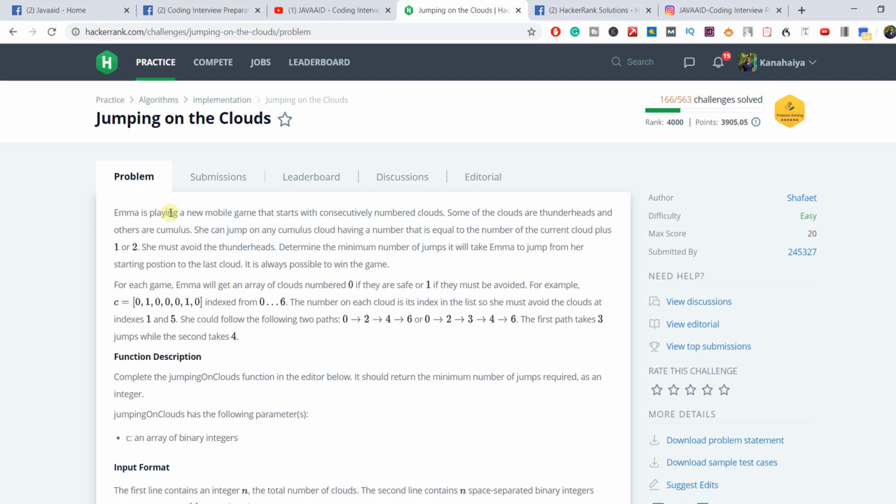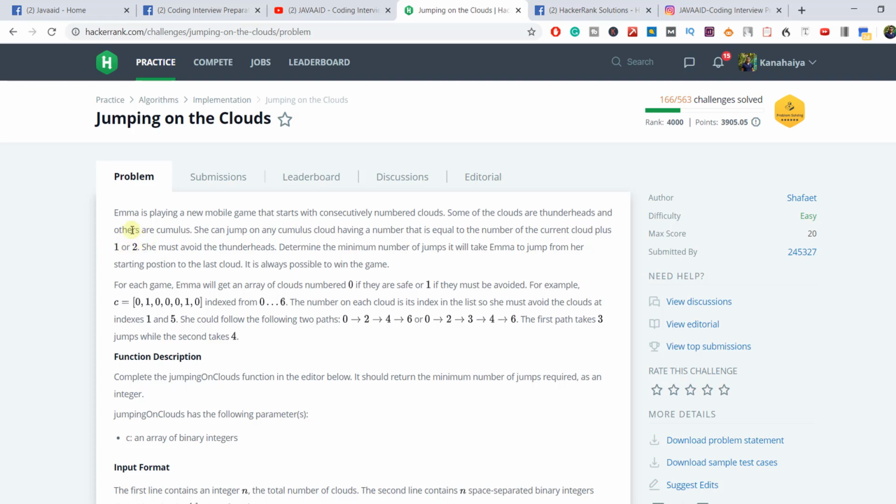Today I am going to discuss the Jumping on Clouds HackerRank problem. Emma is playing a new mobile game that starts with consecutively numbered clouds. Some of the clouds are thunderheads and others are cumulus. She can jump on any cumulus cloud having a number that is equal to the number of the current cloud plus 1 or 2.